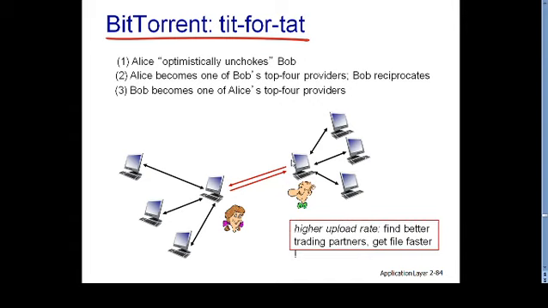Get the file faster. So that is how BitTorrent works, and the few policies we mentioned here are rarest first, tit for tat, and optimistically unchoked peers. These are the important points about BitTorrent.